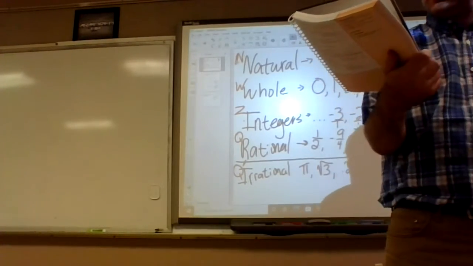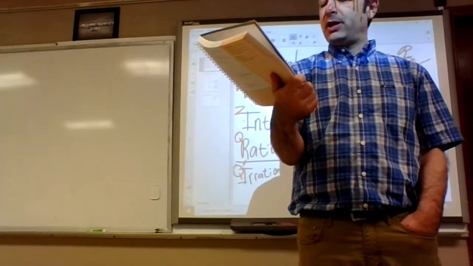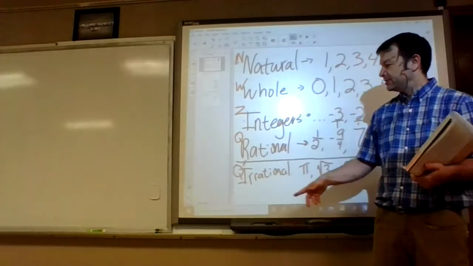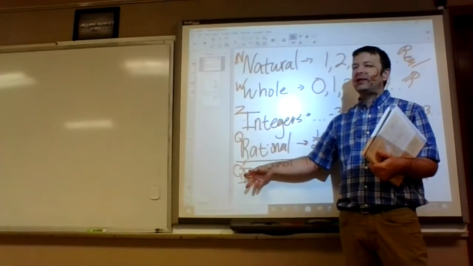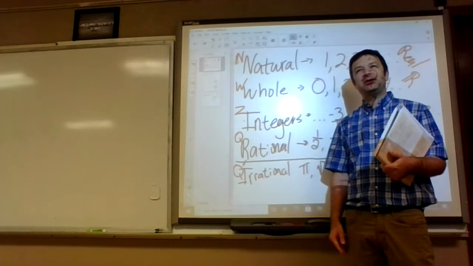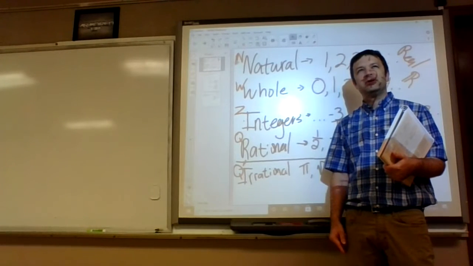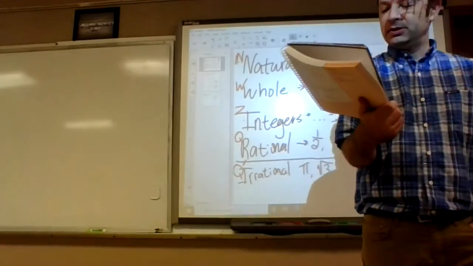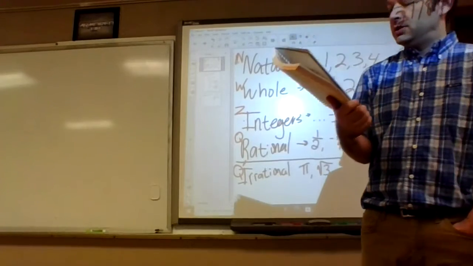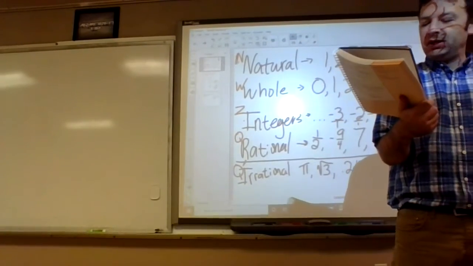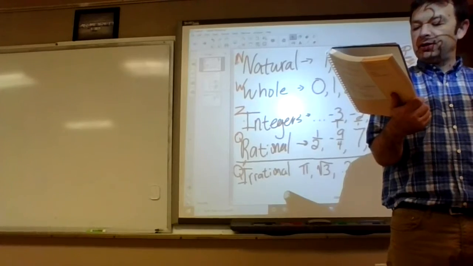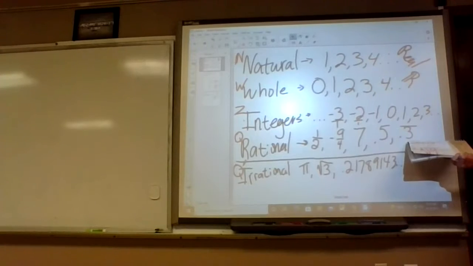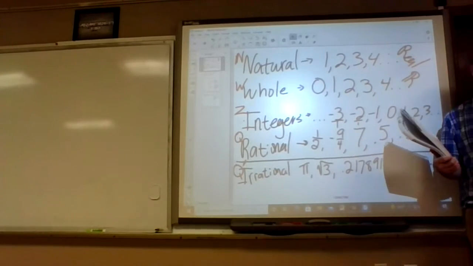Number 2, A, where does pi go? Irrational. What's the symbol for that? Q with a little apostrophe on there, Q prime. It's just a weird cube. Okay, on V, repeating decimals are basically fractions, so it's rational.